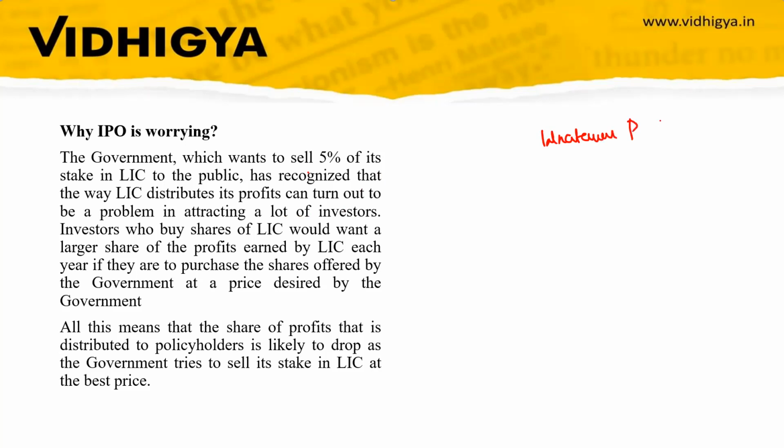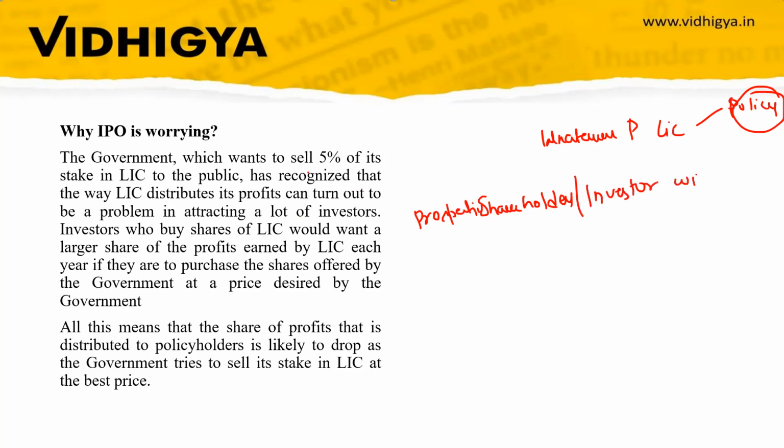Whatever profit LIC earns, it distributes to policyholders as bonus, so prospective shareholders, the investors, will hesitate in investing because they will get low returns.